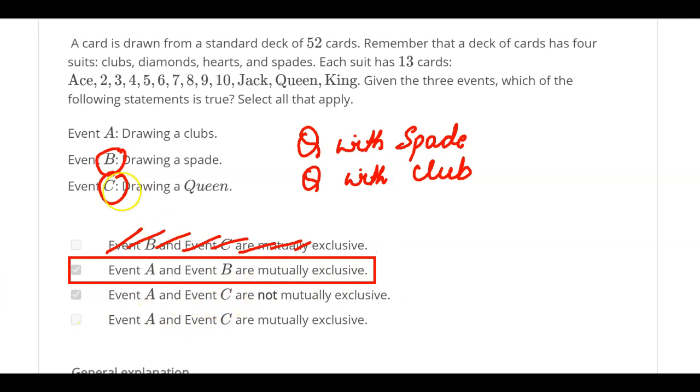Event A and C. So he's telling me that they are not mutually exclusive. That means he's telling me I can draw a queen and club. Yes, that is also true. So yes, this is also true. Event A and C are mutually exclusive. No, this cannot be true because we already told you that they are not mutually exclusive. So these are your answers. When you're doing a problem like this, please make sure you read them more than once so you understand the concept.